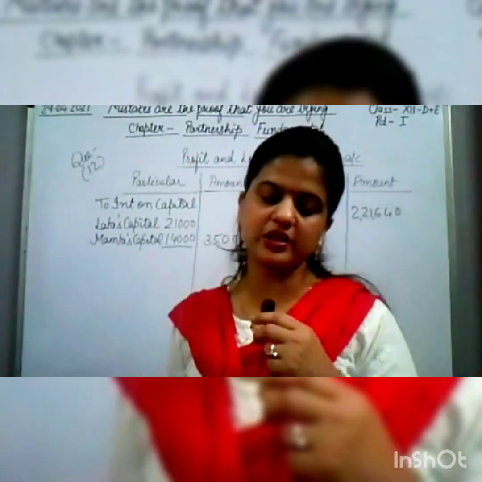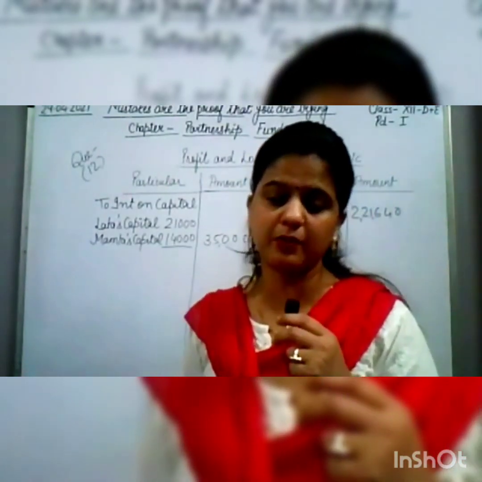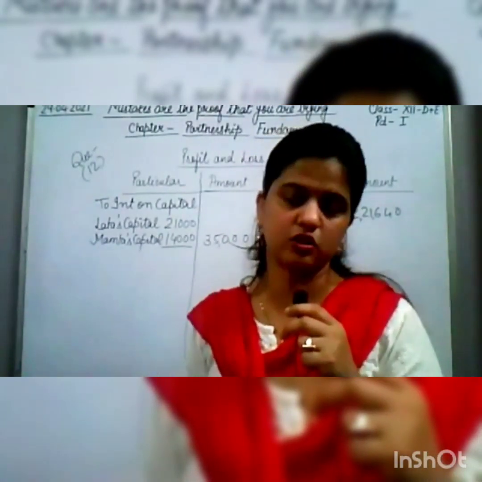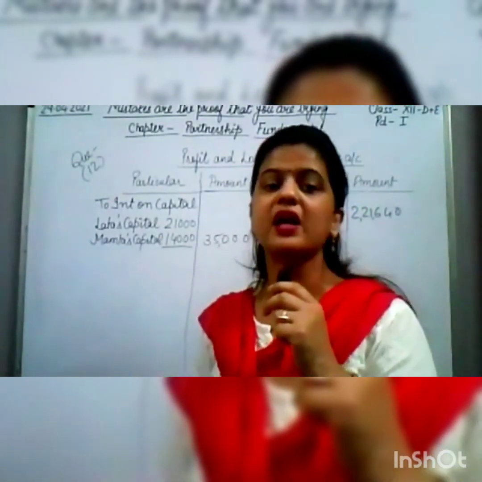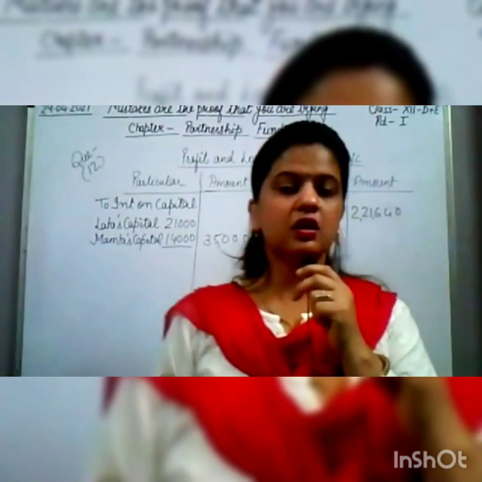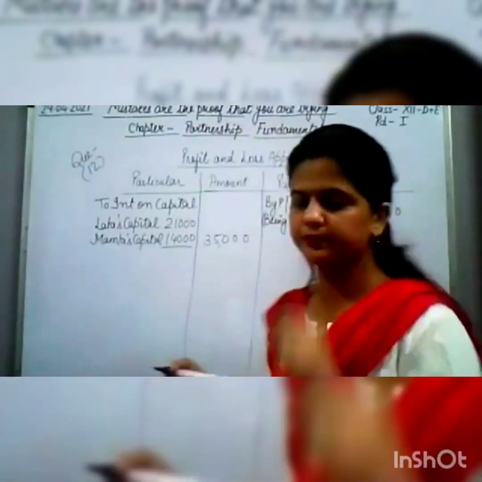And in the question, it is given that Lata is to get a salary of 2,500 per month. See, here it is given 2,500 per month, so we have to multiply it by 12. For the whole year, we have to write in the profit and loss appropriation. So salary will be written 30,000.